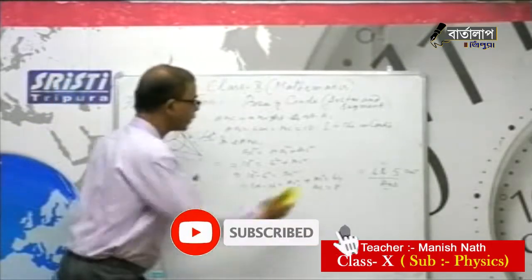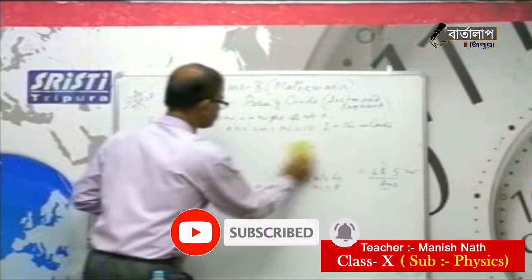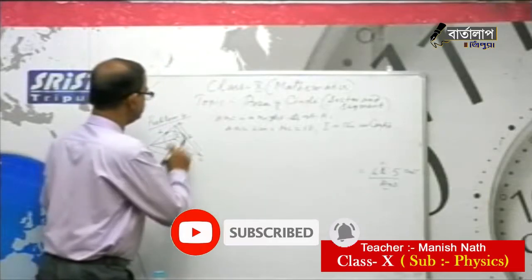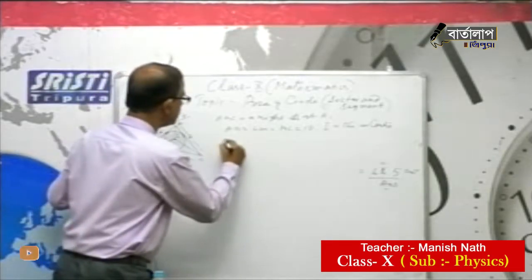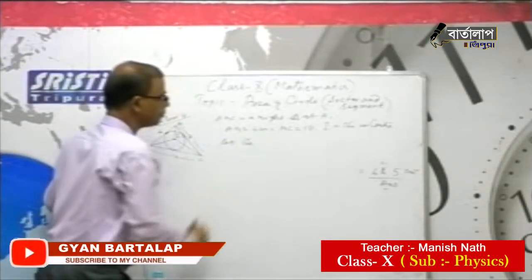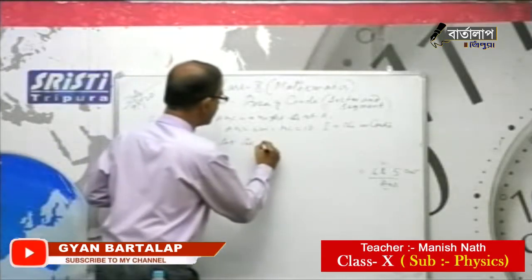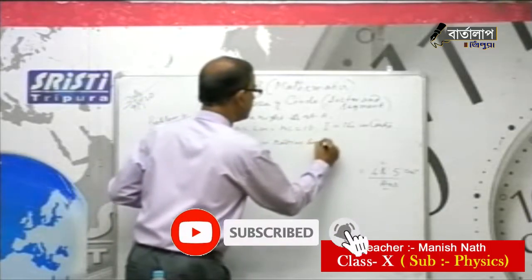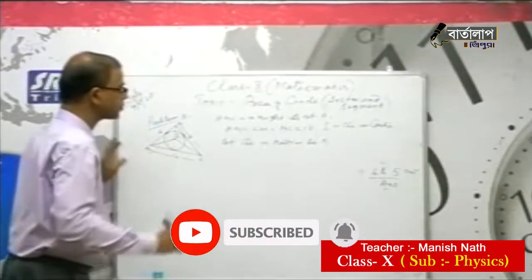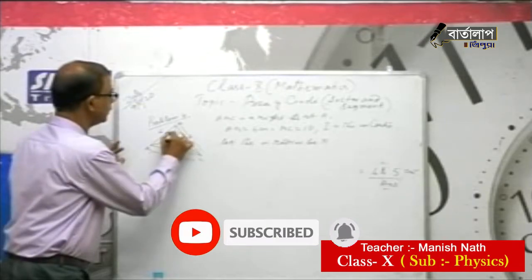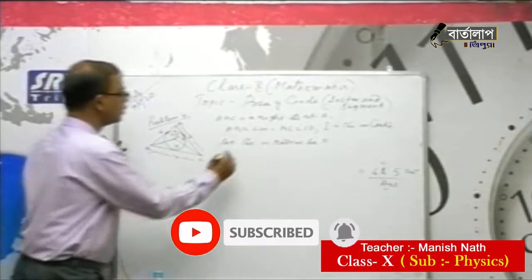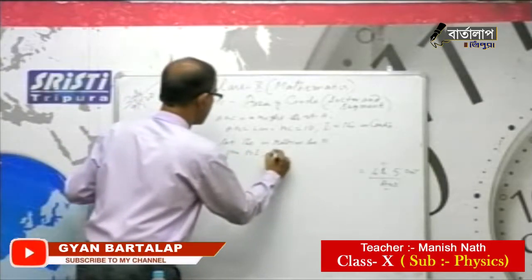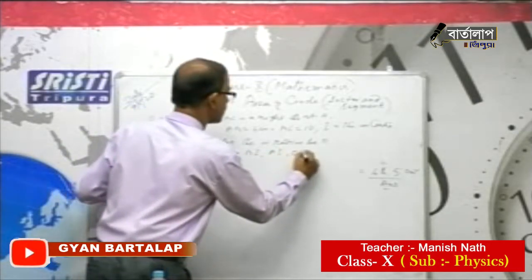So AC we got. Now you see, let the inradius be r. See, these are all radii. Join BI, AI and CI.